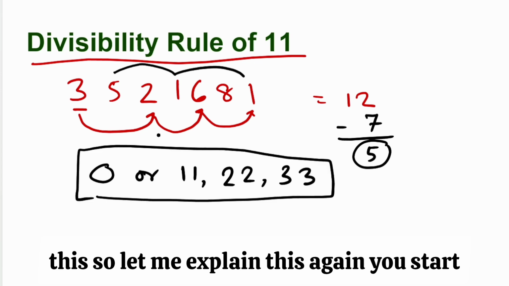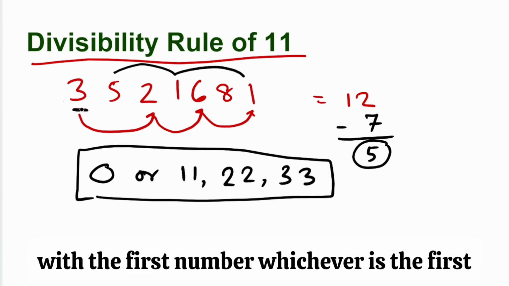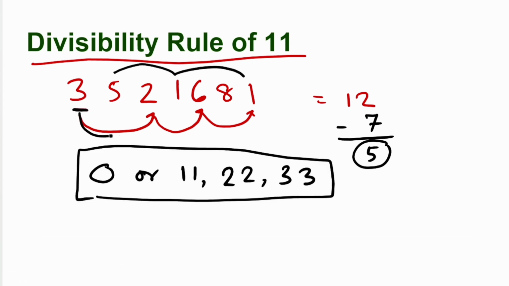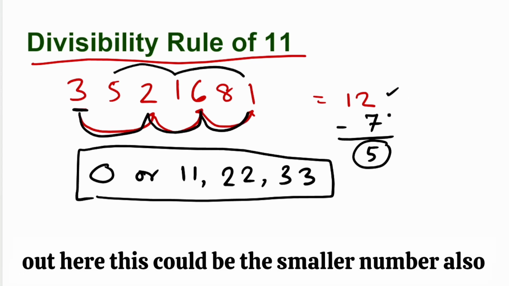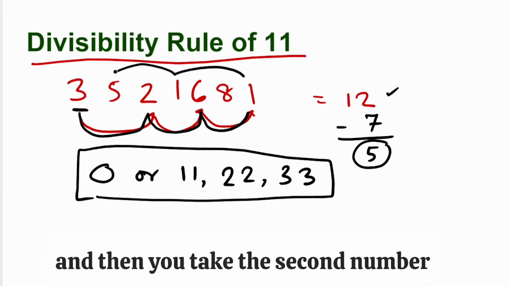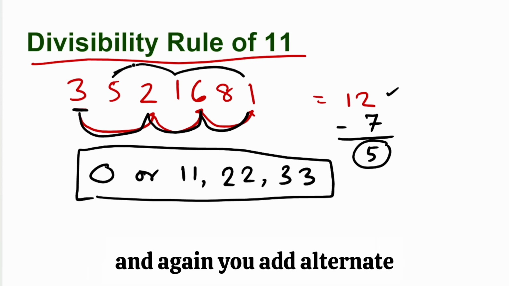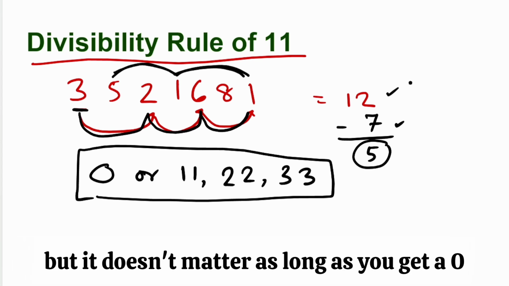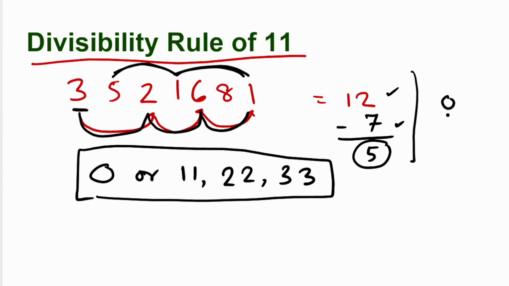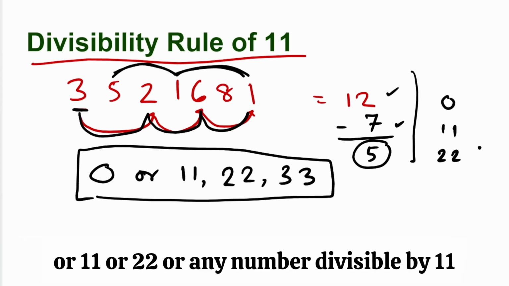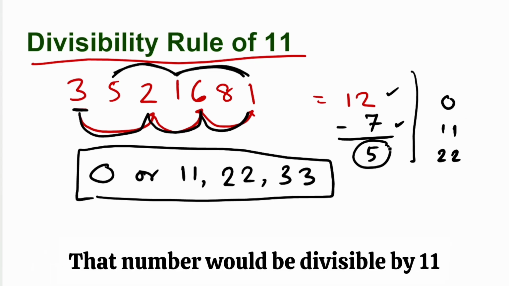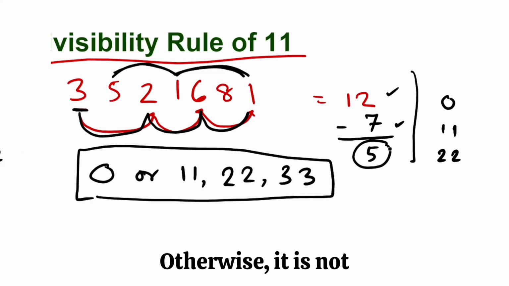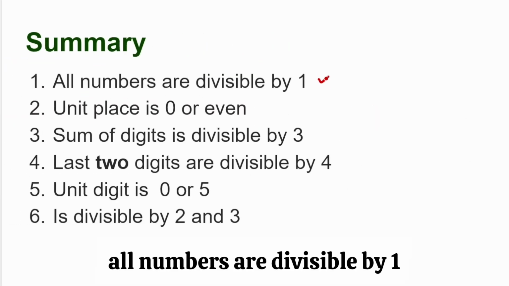So let me explain this again. You start with the first number, whichever is the first number given to you, and you go alternate and add that. You will get one number out here. This could be the smaller number also. And then you take the second number and again you add alternate and you get another number. This could be the bigger number. It doesn't matter, as long as you get a 0 or 11 or 22 or any number divisible by 11, that number would be divisible by 11, otherwise it is not. So to summarize, all numbers are divisible by 1.